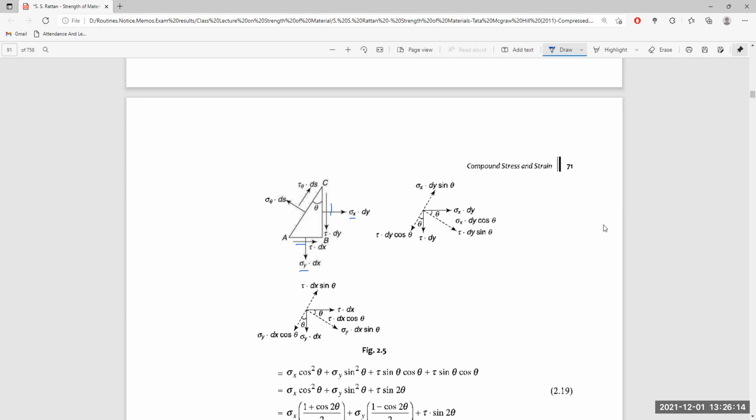We have made a normal plane, which is normal to the horizontal axis, and then we are thinking of an oblique plane situated at an angle theta with the normal plane.